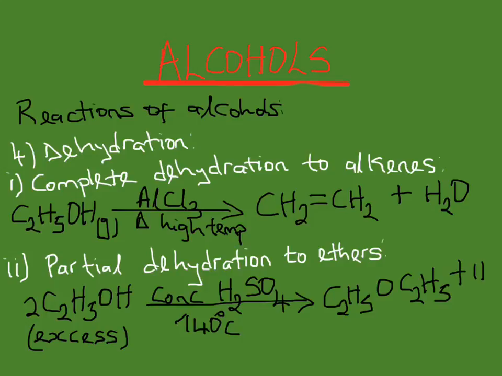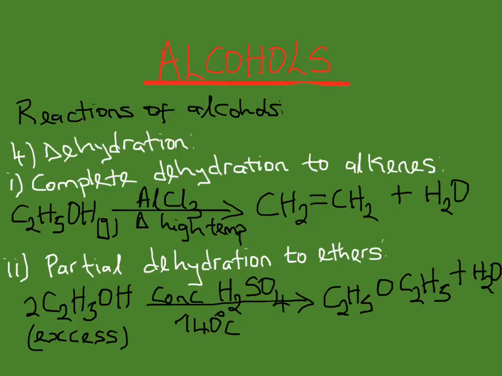The first is complete dehydration to alkenes. When alcohol vapor is passed over heated aluminium oxide at high temperature, an alkene is formed, like you can see there. And the next, when alcohol is also treated with excess concentrated sulfuric acid at 180 degrees Celsius, an alkene is formed.